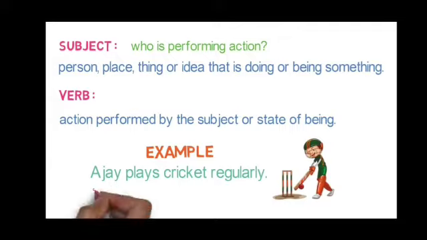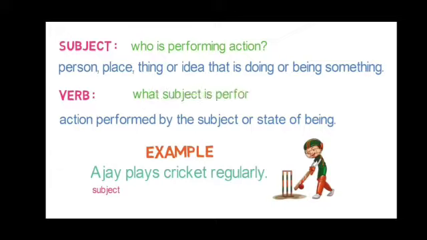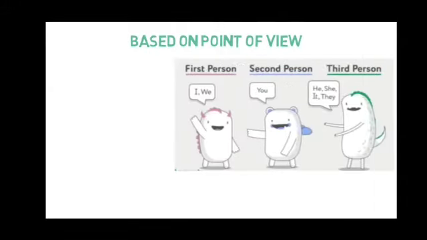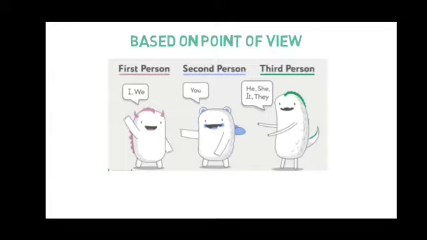Ajay is the subject because who is performing the action? Ajay is performing the action. What is the subject performing? The subject is performing cricket, playing cricket. So, what do you come to know? Who is performing the action is called the subject. What the subject is performing is called the verb.